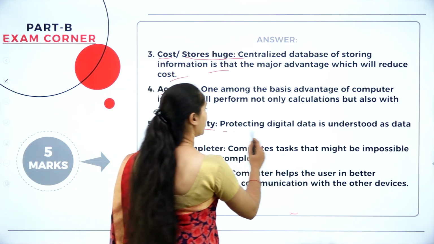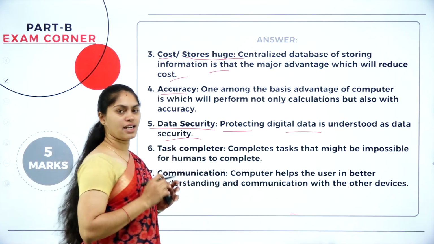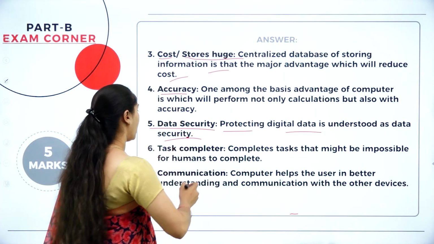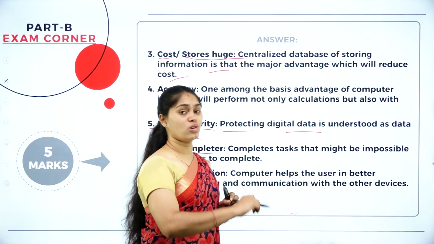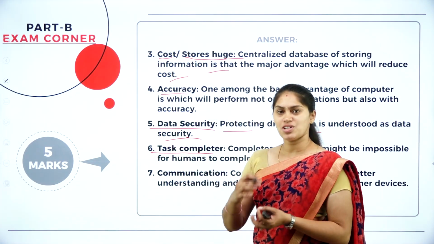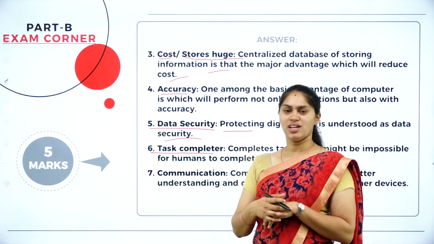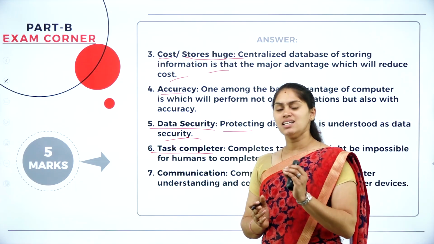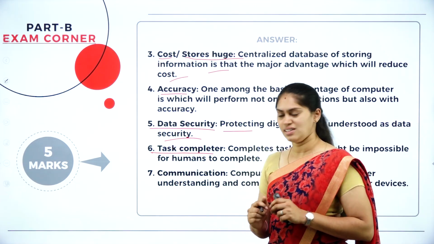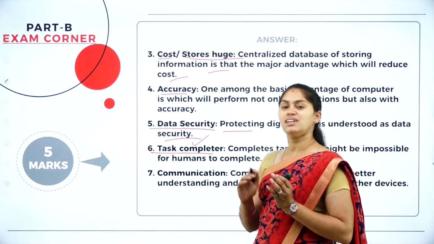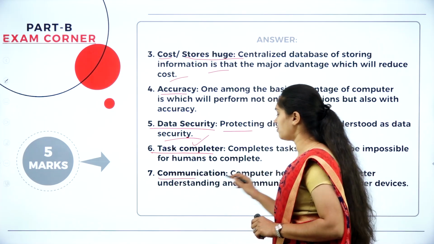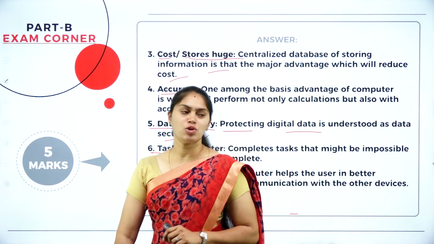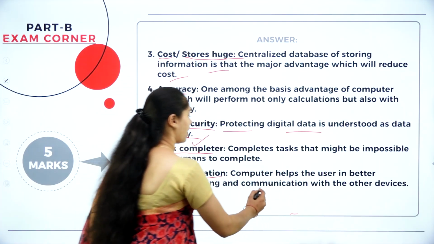Protecting digital data is understood as data security here. And then the task completer. Even if you are not able to perform the operation, the computer will surely do the task for you. That means it is well versed with all kinds of tasks, so it is considered a task completer. And also we have communication as an advantage of the computer. With the help of a computer, you can communicate with other devices.